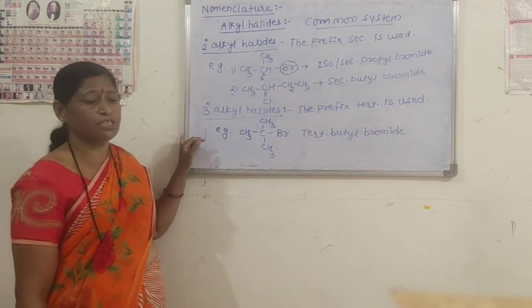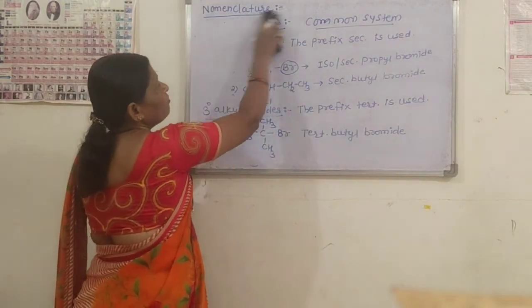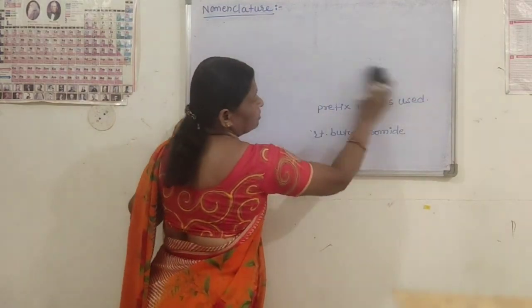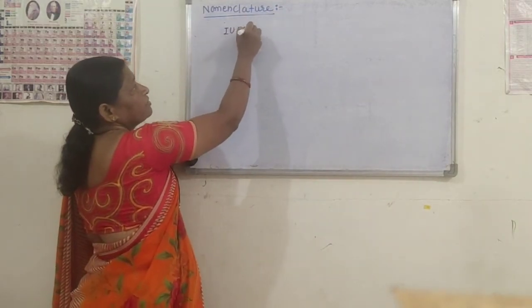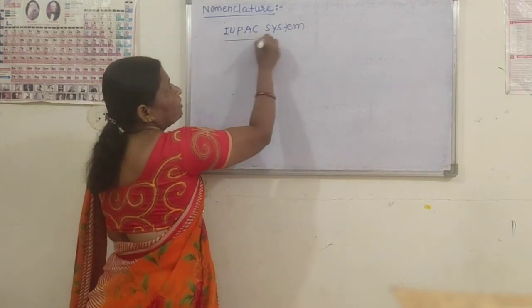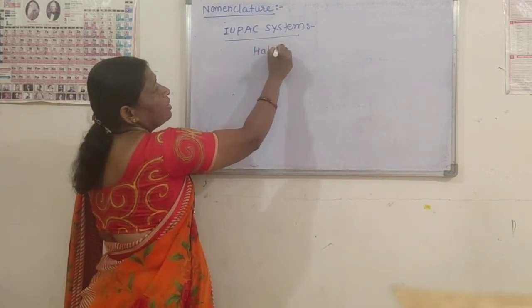Next we have to see the IUPAC system of nomenclature for the alkyl halides. We know all the rules for the IUPAC system of nomenclature. Alkyl halides, according to the IUPAC system, are named as haloalkanes.